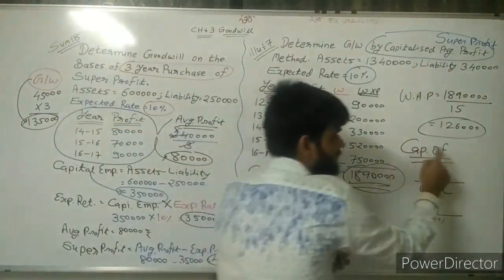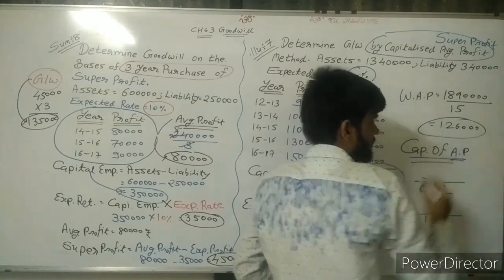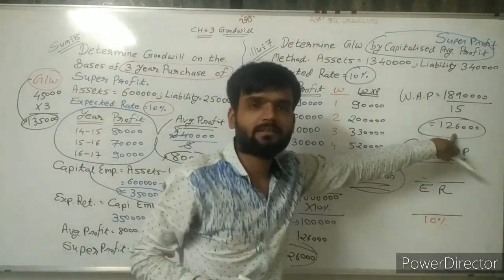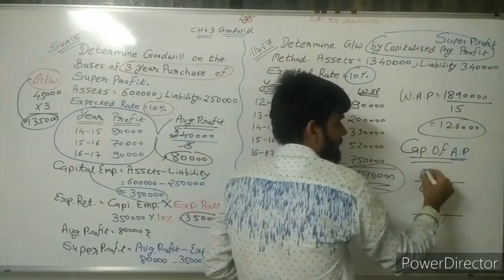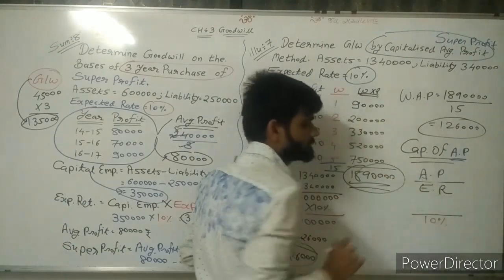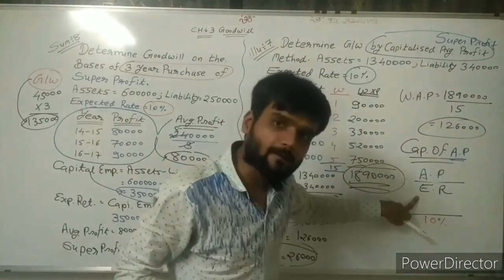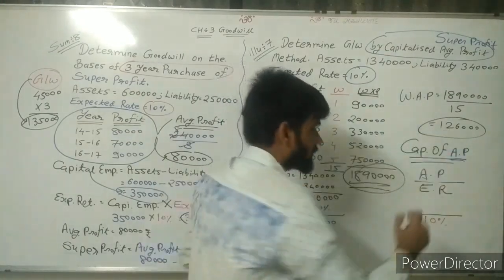Sir, capitalization of average profit. Now here, what is the average profit? Here the weighted average profit, sir, 1,26,000. So I need to capitalize average profit. So average profit divided by expected rate. So the weighted average profit is 1,26,000.